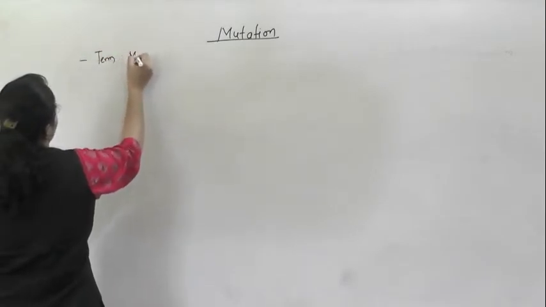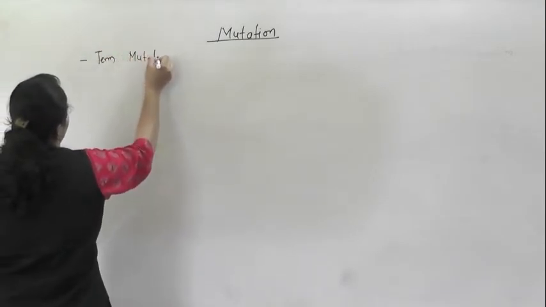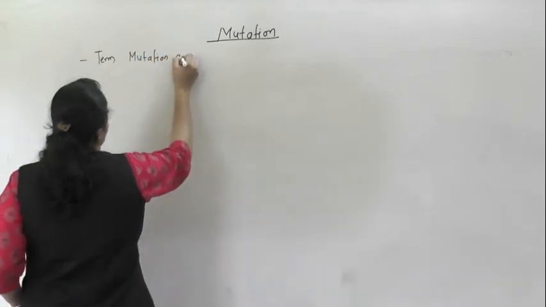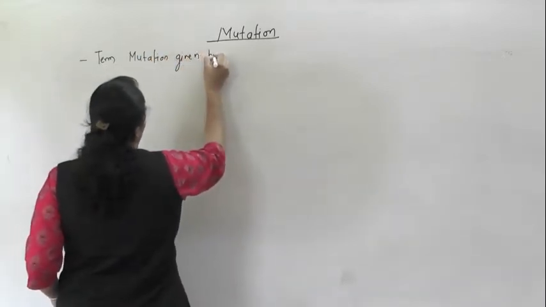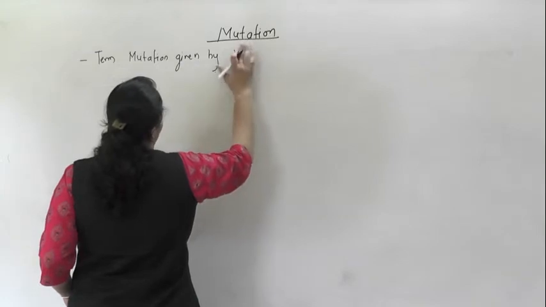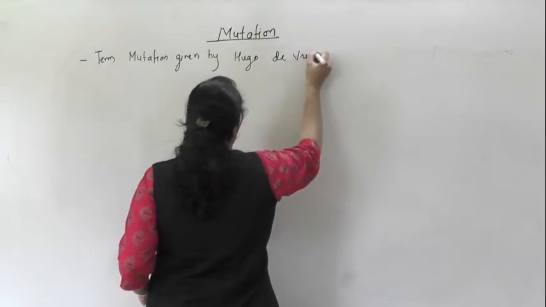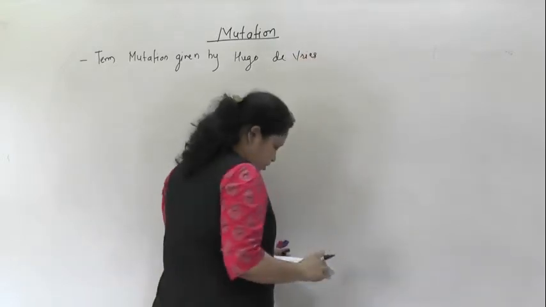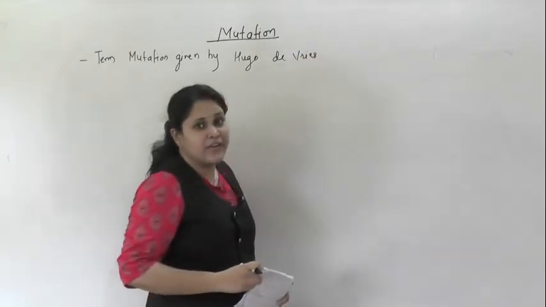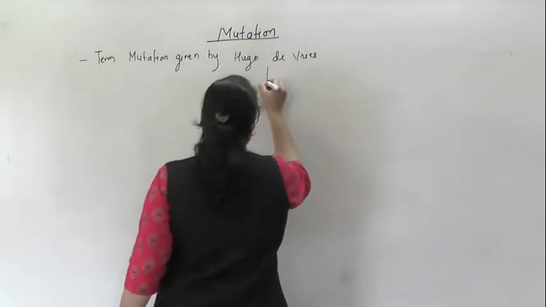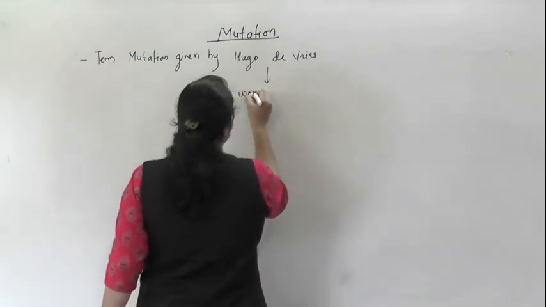The term mutation was given by Hugo de Vries. Okay, he worked on the evening primrose. So which plant did he work on?